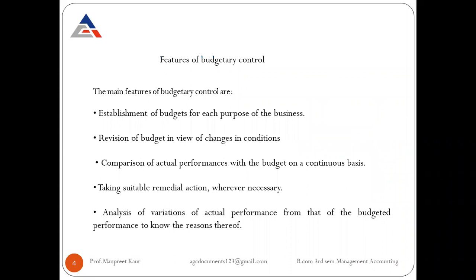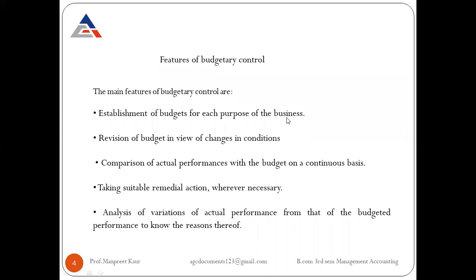The next concept we are going to discuss is the features of budgetary control. The first main feature is the establishment of a budget for each purpose of the business. The budget is used for the establishment of various kinds of activities within the organization.